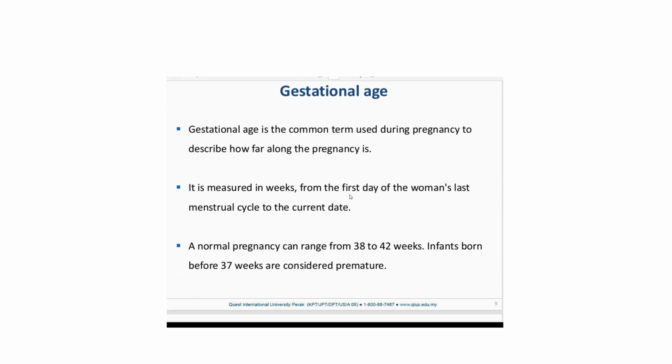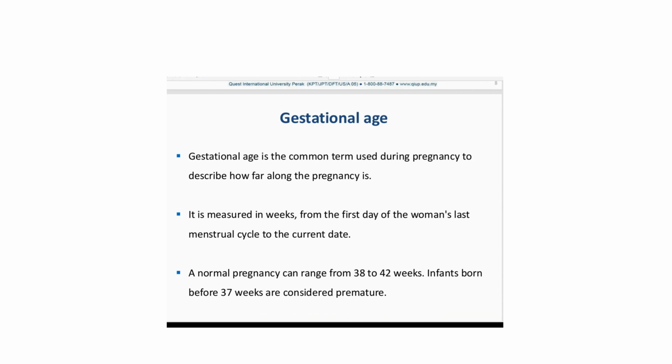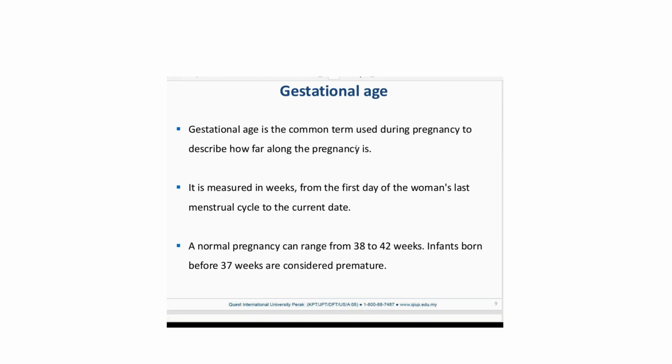Now you have to know what is gestational age. Gestational age is the common term used during pregnancy to describe how far along the pregnancy is. It is measured in weeks from the first day of the woman's last menstrual cycle to the current date. A normal pregnancy can range from 38 to 42 weeks. Infants born before 37 weeks are considered premature.